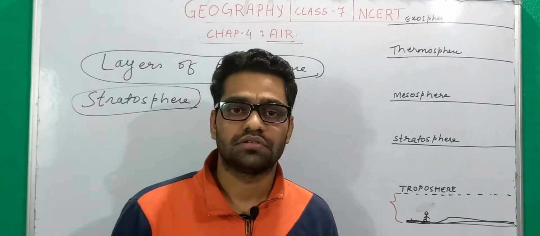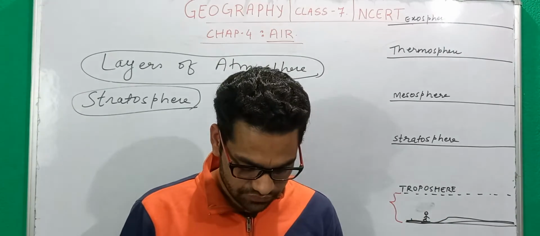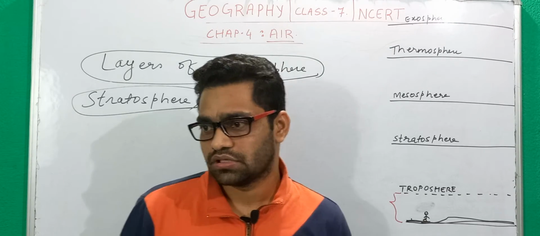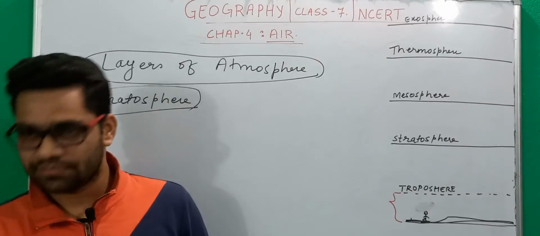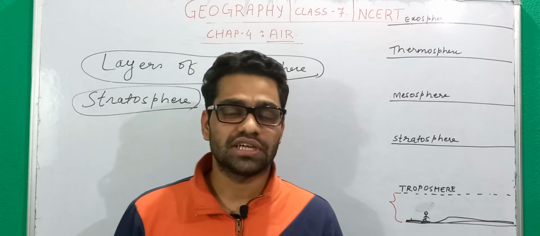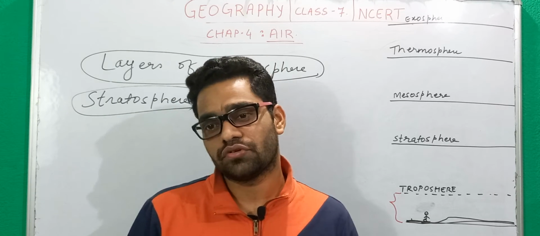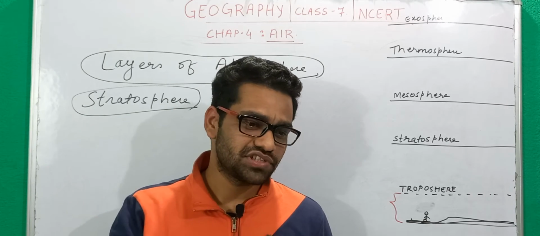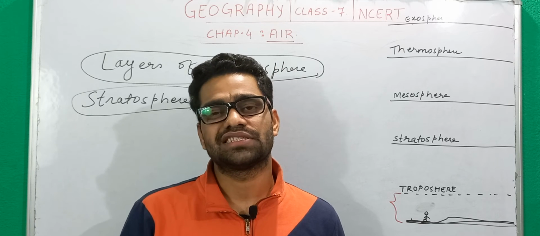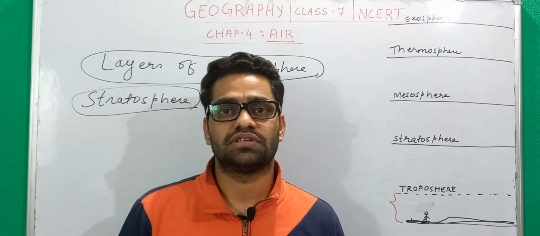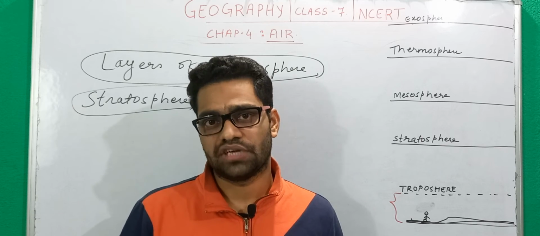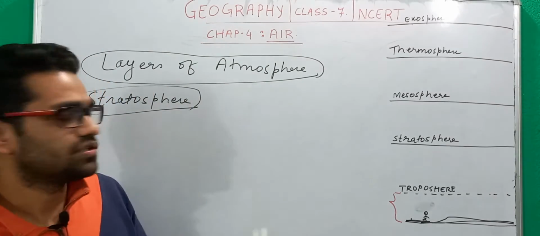So as you can see, the stratosphere is the layer which is just above the troposphere. Now where the troposphere ends, there is a layer which is called tropopause. This tropopause shows the characteristics of both troposphere and stratosphere. It is basically a type of transitional zone between troposphere and stratosphere.